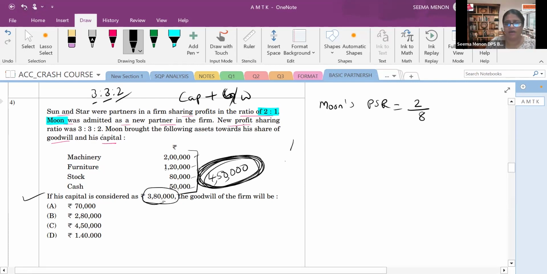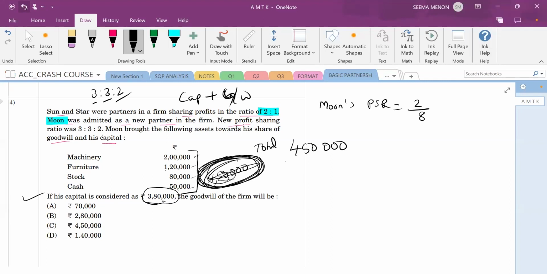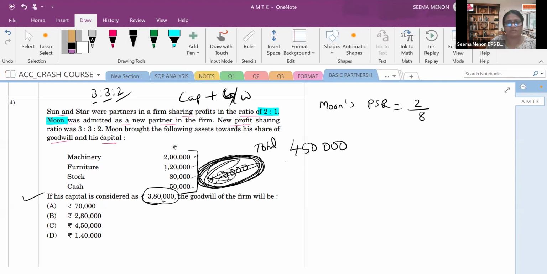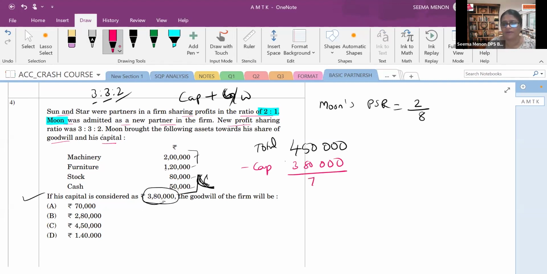Now see, Neha, 4,50,000 he brought total. This is the total amount he brought. And his capital is how much? 3,80,000. कैपिटल कितना है? 3,80,000. अरे erase it. उसका कैपिटल है 3,80,000. So this capital, what we will do? We will subtract. So we will be getting 70,000.